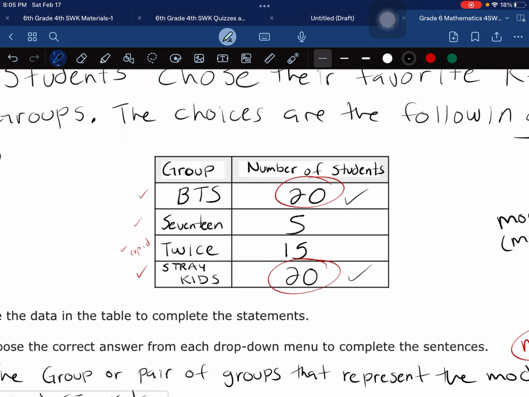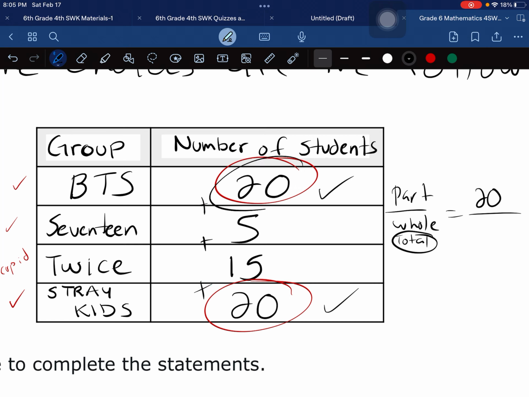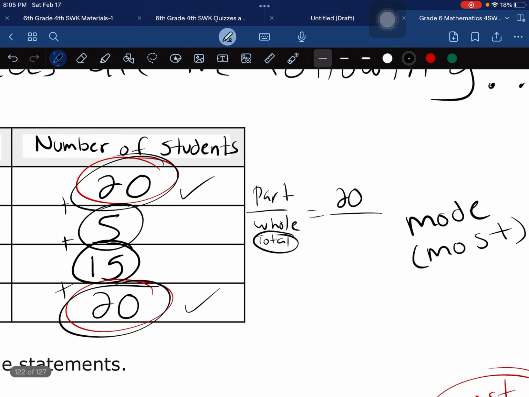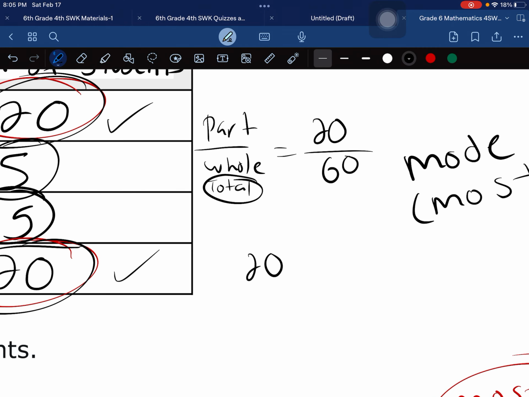The percentage of students that chose BTS was... How many chose BTS, chicos? 20, right? Out of how many? What's the total? How can we find that? By adding, correct. The 20 plus 20 plus 15 plus 5, 60.